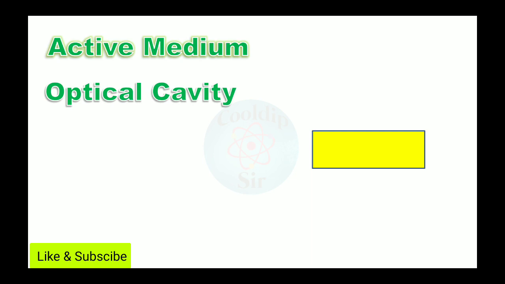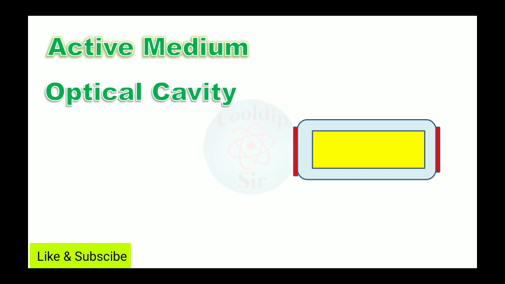Now the next term is the optical cavity. What is meant by the optical cavity? Basically it is the arrangement which helps the active medium to emit the laser and also in the amplification process. It is a chamber which consists of the active medium, and as we see in the diagram, it has a red portion on the left hand side as well as on the right hand side. It is basically a silver layer.